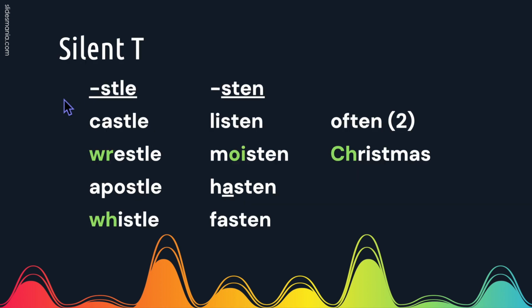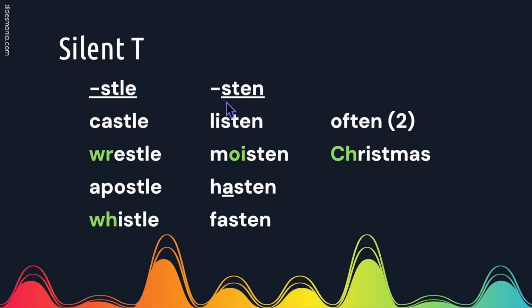There are words with silent T's as well. They mostly fall into one of these two patterns, where the end of the word is stul, like in castle, wrestle. Note that when a word starts with WR, the W is silent. So this word is wrestle, apostle, and whistle.